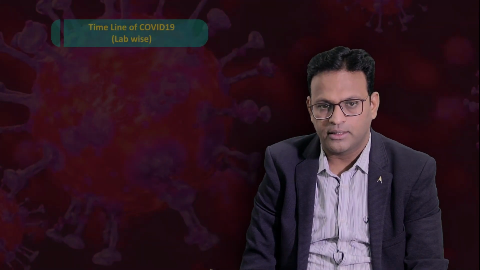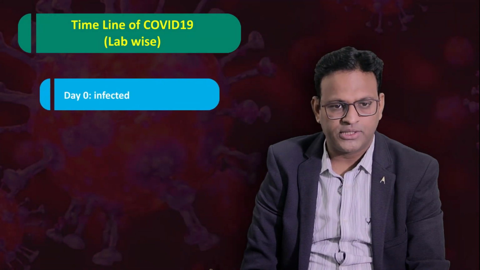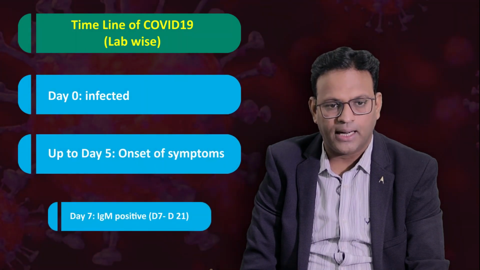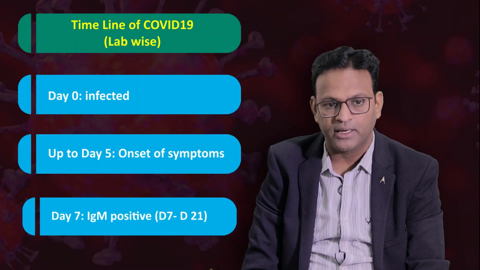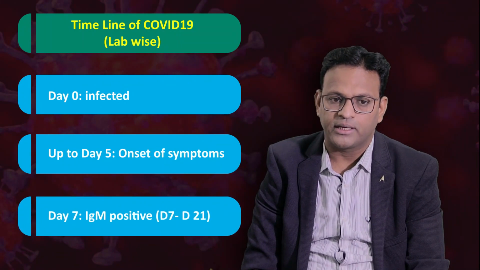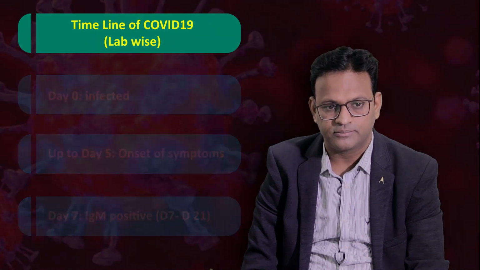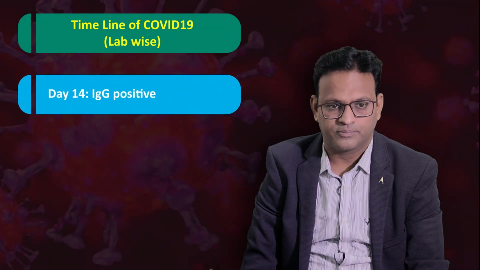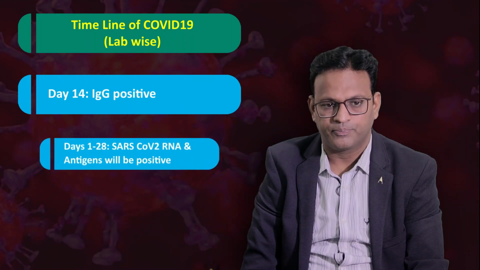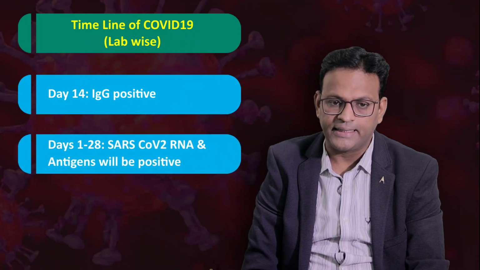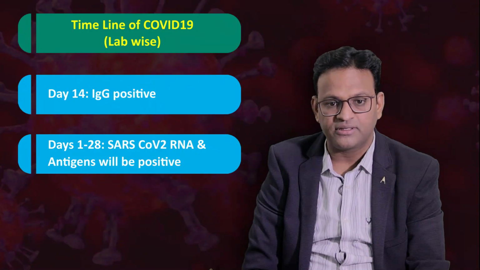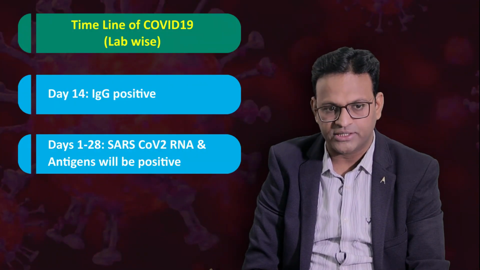Timeline of COVID-19 laboratory wise. On day 0, infection starts. Up to day 5, the patient can get onset of symptoms. From day 7 onwards, IgM antibody will start appearing in the plasma and it will be there till the 3rd week of infection. From day 14 onwards, IgG antibody will start appearing. From day 1 to day 28, SARS-CoV-2 RNA and antigens will be positive. That can be demonstrated by the RT-PCR method of COVID detection.